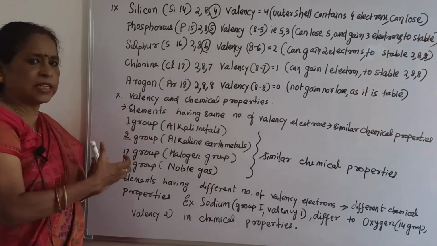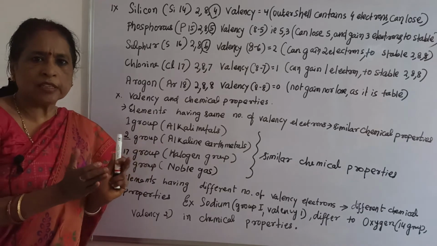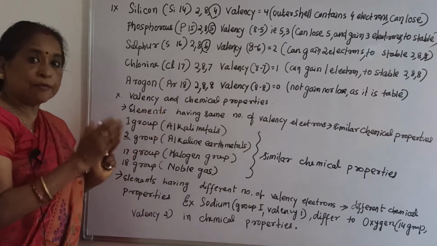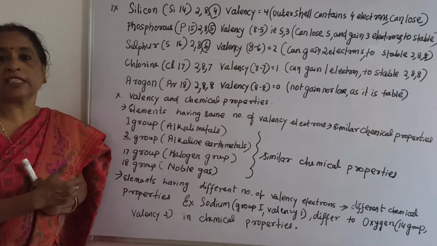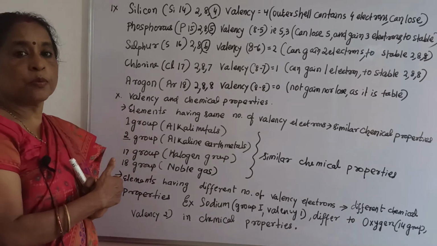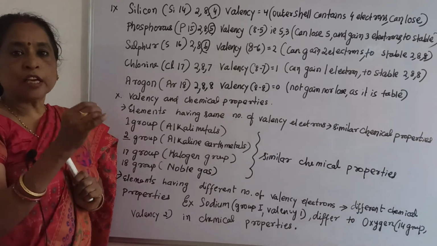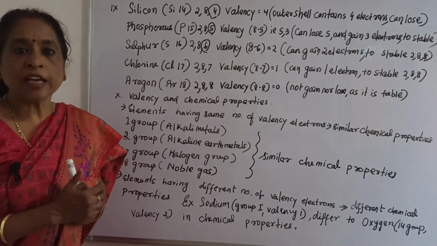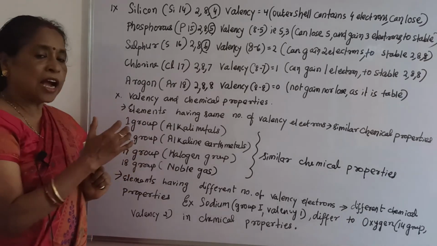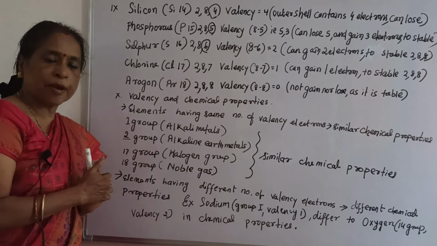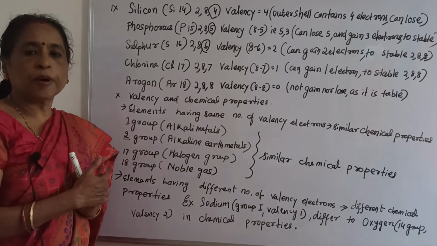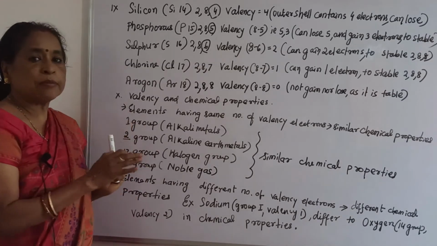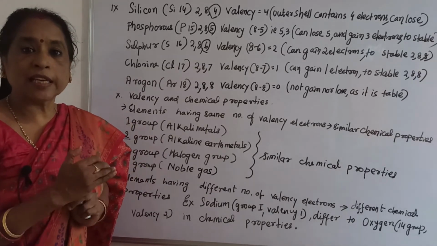Then come to valency and chemical properties. What is the relation between valency and chemical properties? Elements having the same number of valency electrons, suppose group 1, sodium has 1, lithium also has 1 outermost shell electron, that means they have similar chemical properties. Generally I told you group 1 has valency 1 electron, group 2 has valency 2 electrons. Similarly you go up to 18 groups. They have a similar number of valency electrons.